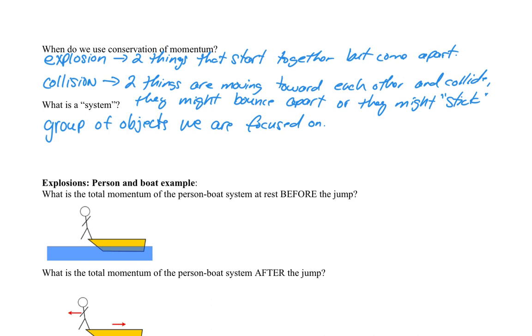And we've said, well, if you have a ball and the ball hits the bat, the bat is exerting an external force. Well, what if instead we looked at the ball-bat system together? The ball can't exert an external force on the bat because it's part of that system. And the bat can't exert a force on the ball because it's part of the system. So in total, the momentum is conserved because they cannot exert a force on each other. So that's what we're really looking at when we talk about conservation of momentum.